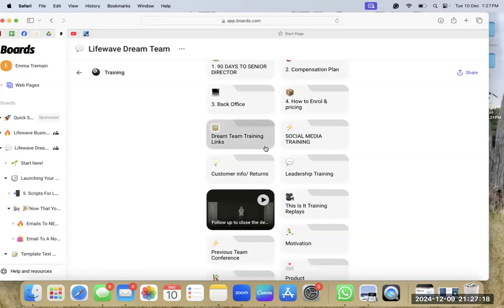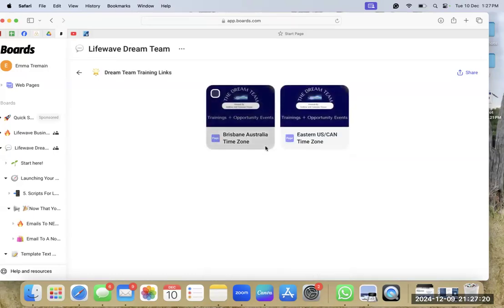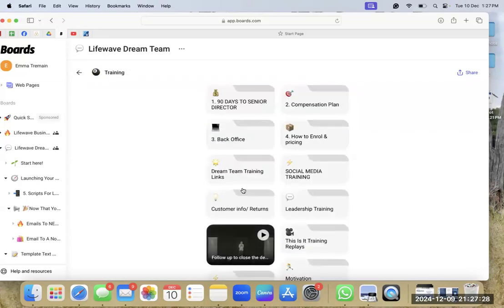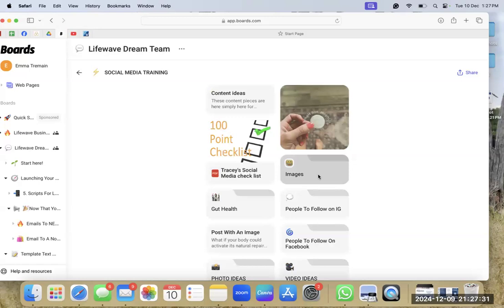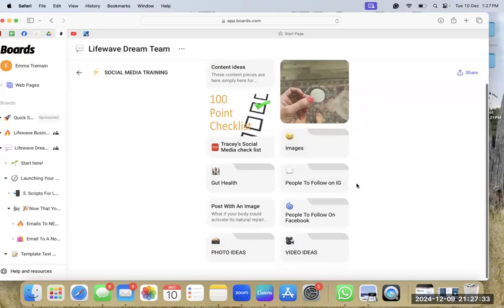Then we've got Dream Team training times. So this is the link that we're on now, actually. So that's just when your opportunities and trainings are on, you've got your links there. Got a bit of social media training. If you're unsure how to use socials or you want to use socials and you need navigation, jump in here and get some ideas.